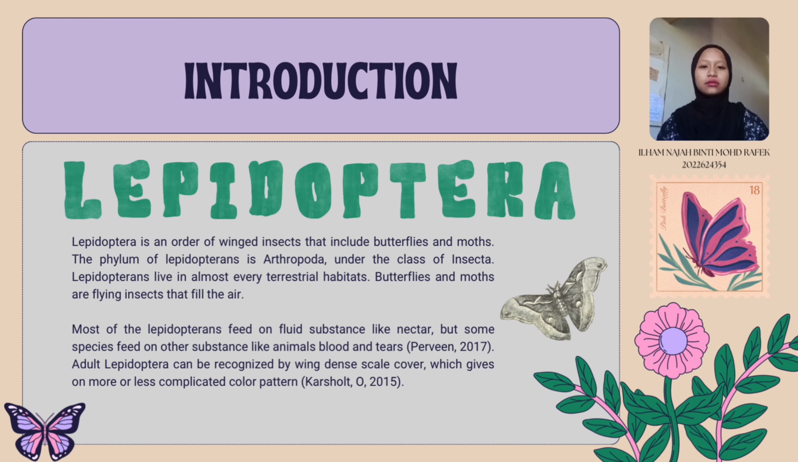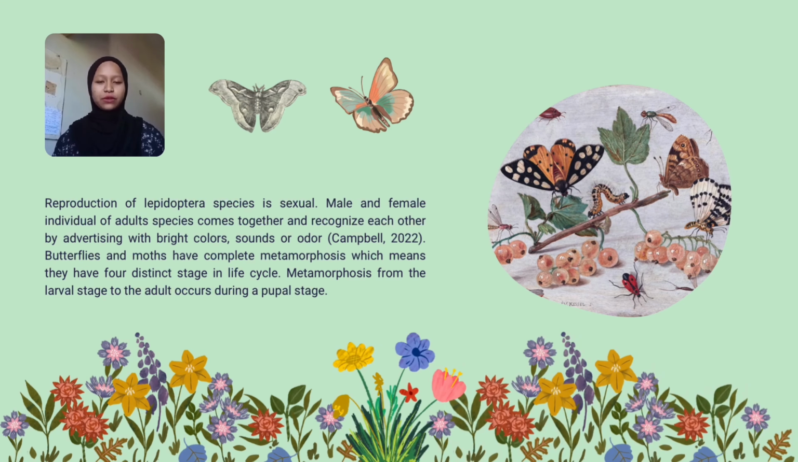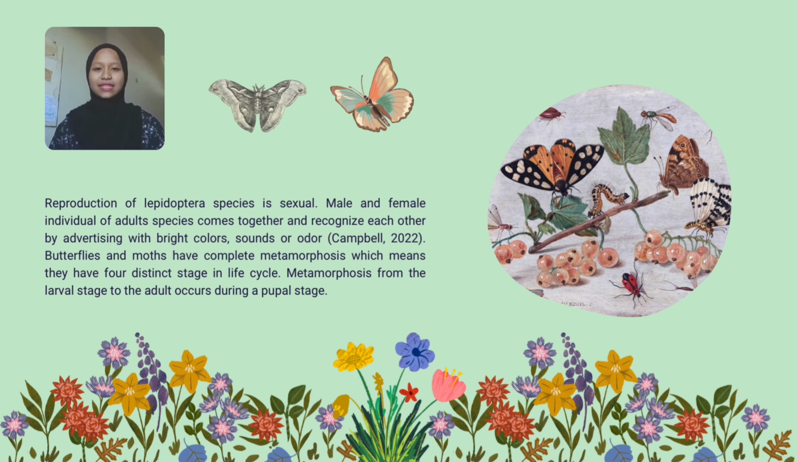Adult Lepidoptera can be recognized by the wings' dense scale cover, which gives more or less complicated color patterns and designs. Reproduction of Lepidoptera is usually sexual with separate male and female individuals. Adults, male and female, come together and recognize each other as members of the same species by advertising with bright color, sounds, and odor. Butterflies and moths have complete metamorphosis, which means that they have four distinct stages in their life cycle: egg, larva, pupa, and adult. The metamorphosis from larva stage to adult occurs during the pupal stage.